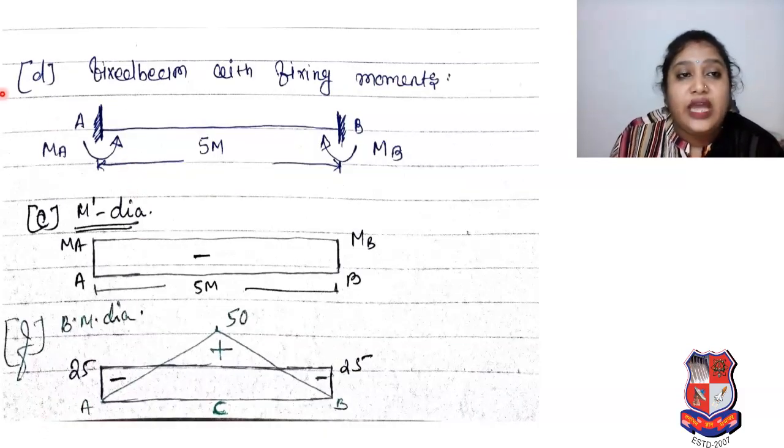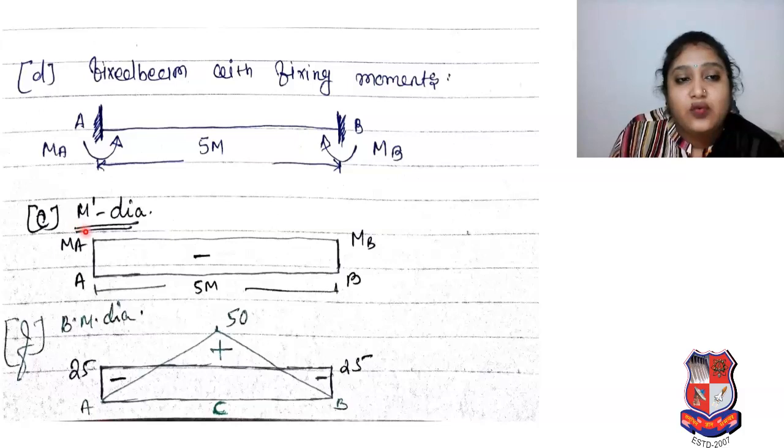Then we have to go for the fixed beam with fixing moments. So what we have to consider? We have to consider the fixed beam only, but there isn't any load in between, and we consider only end moments. So we draw the fixed beam, no load in between, here MA and here MB.